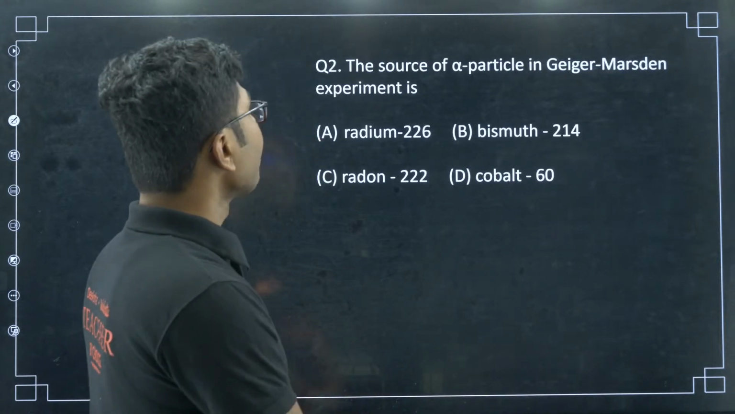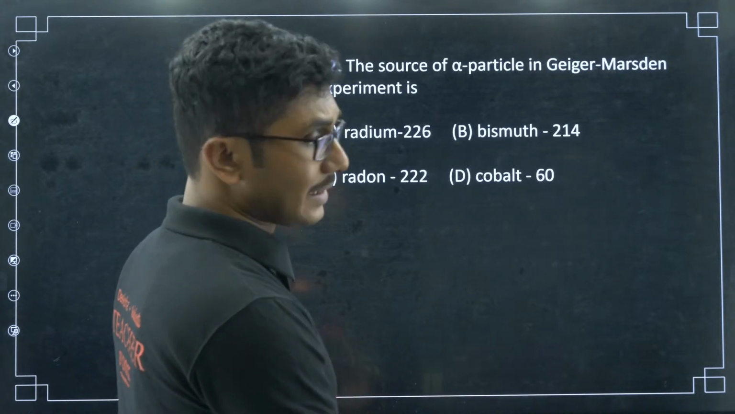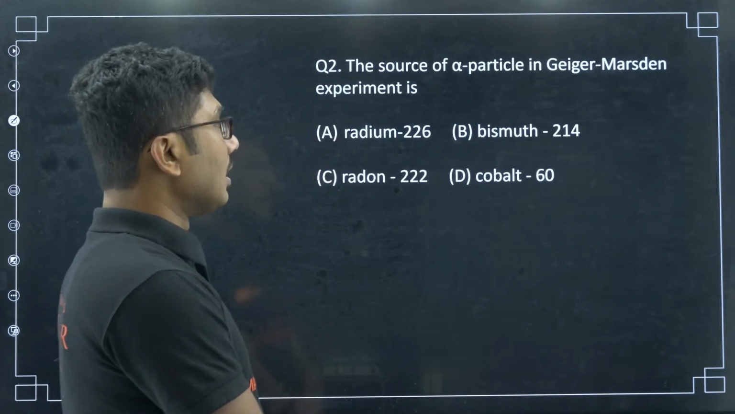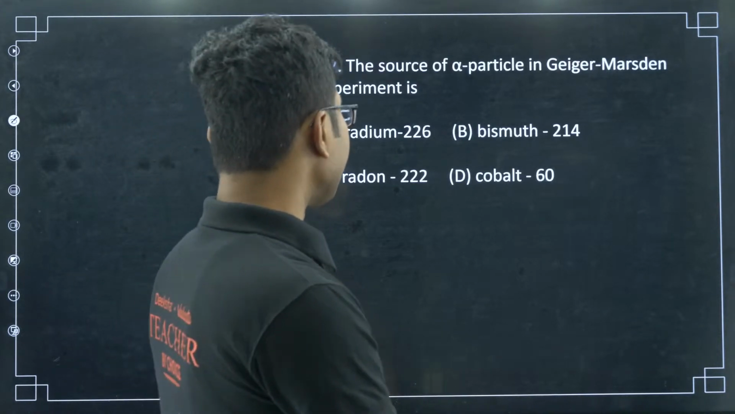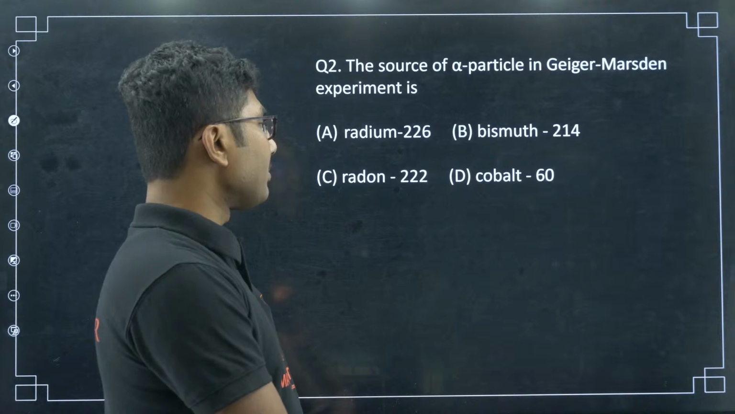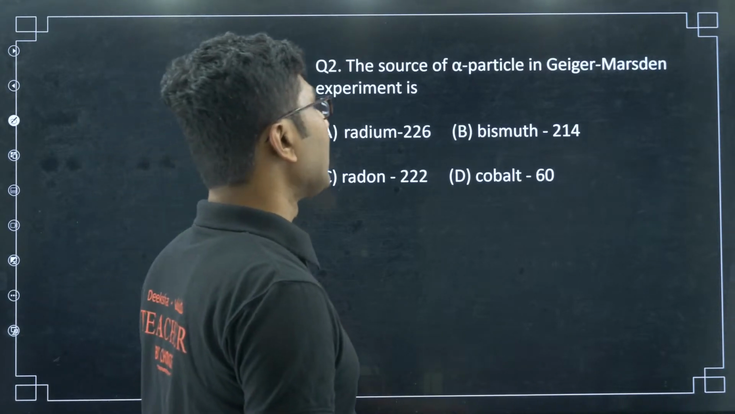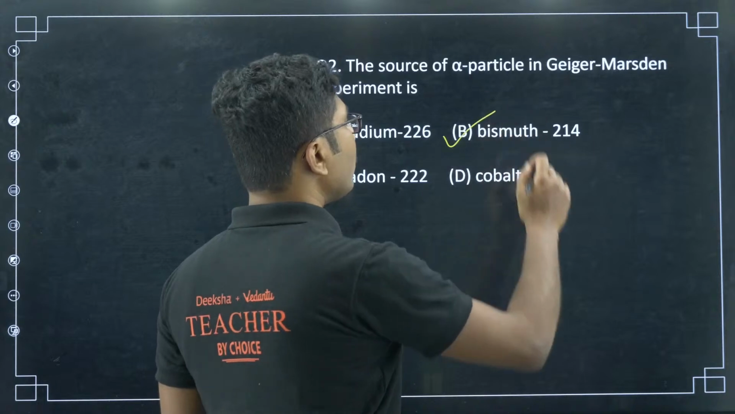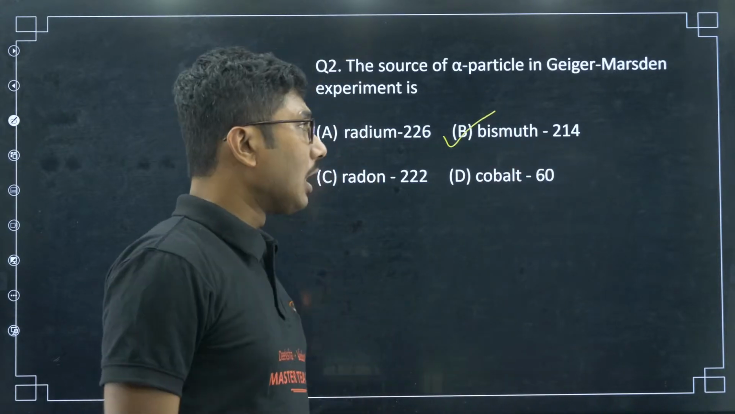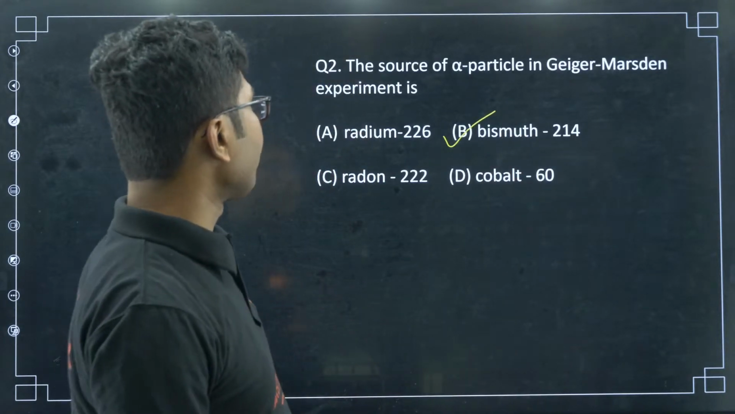Now next question, the source of alpha particle in Geiger-Marsden experiment is radium 226, bismuth 214, radon 222, cobalt 60. So in the Geiger-Marsden experiment, bismuth 214 was used. So this is the correct answer for question 2.